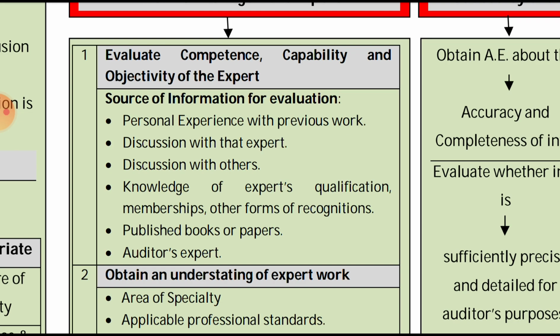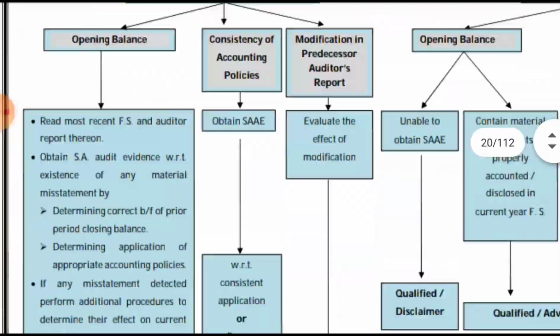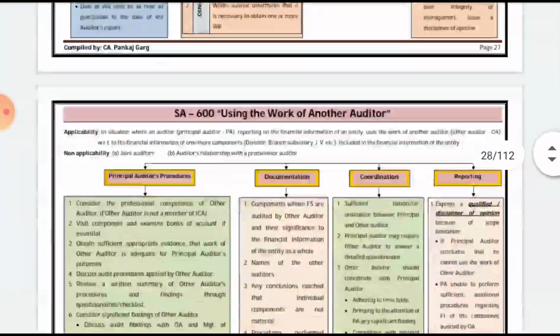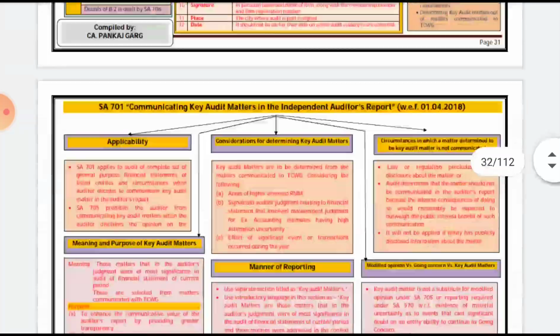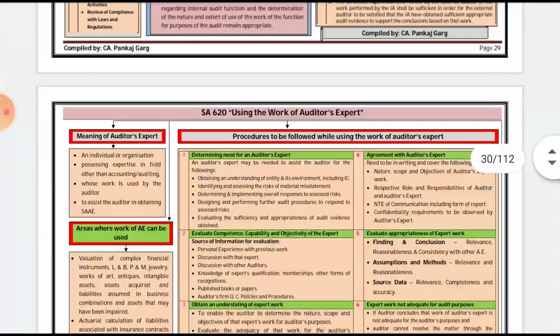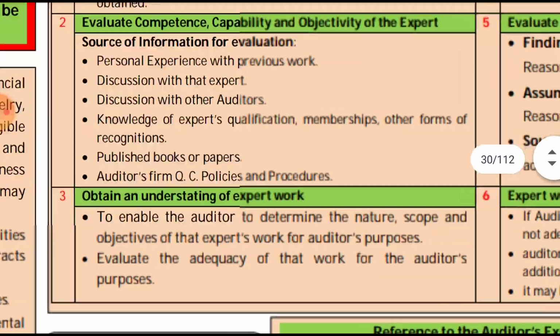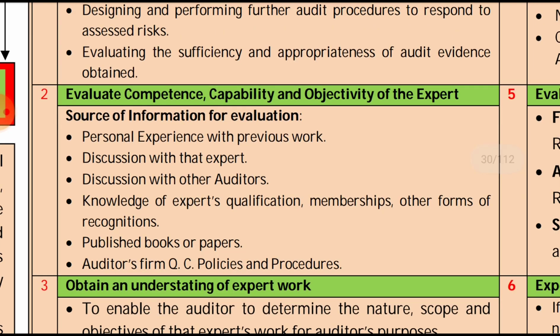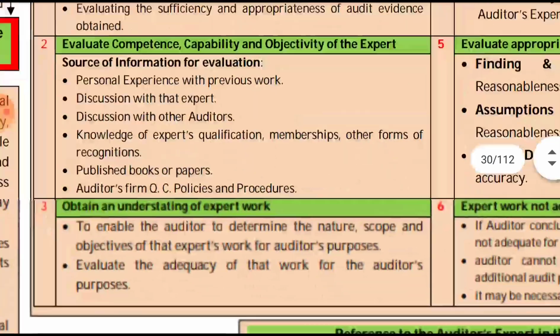Then for the auditor's expert, the last point is a little bit different. This can coincide, but it's not exactly the same, because that was the management's expert and this is the auditor's expert. Over here the last point is different: the auditor's firm quality control policy and procedure. So we are done with this second procedure basically.